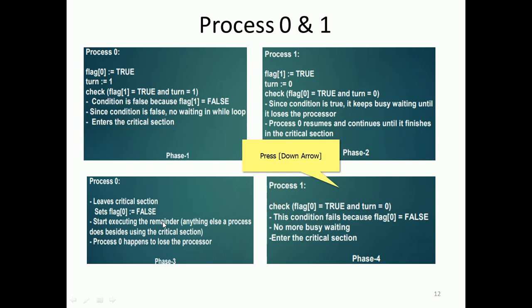Since flag 0 is equal to false, process 0, even if it tried, would not get in. So mutual exclusion is achieved, and progress is also achieved. Since only two processes are there, progress is automatically achieved. Bounded waiting is also achieved.